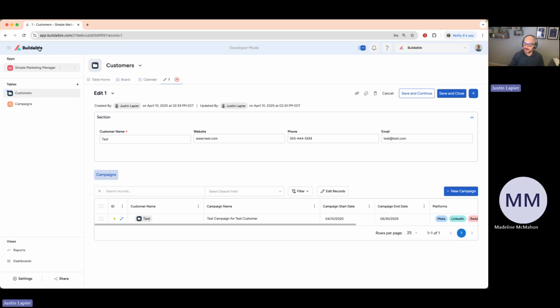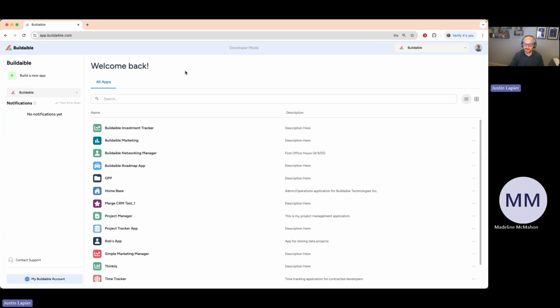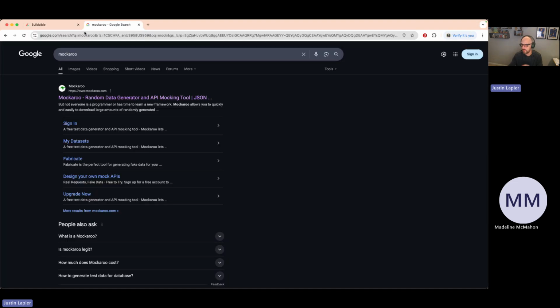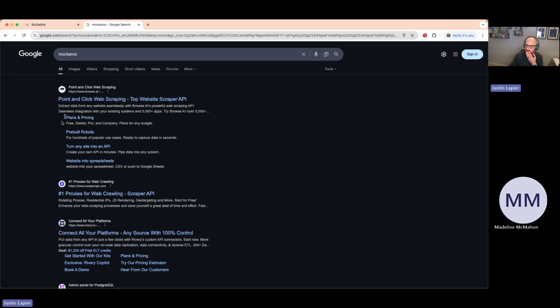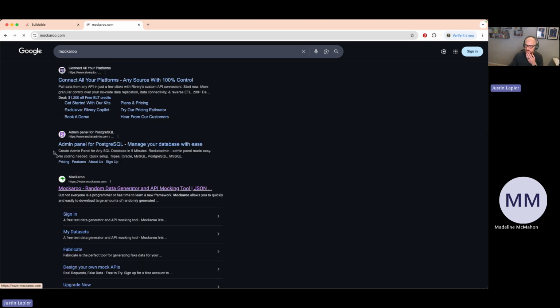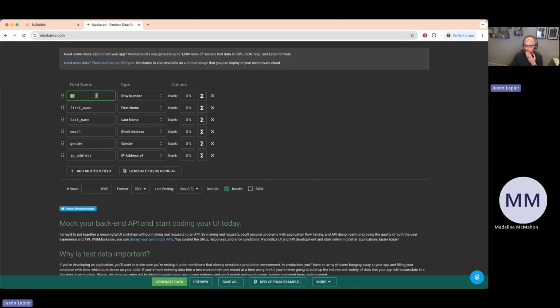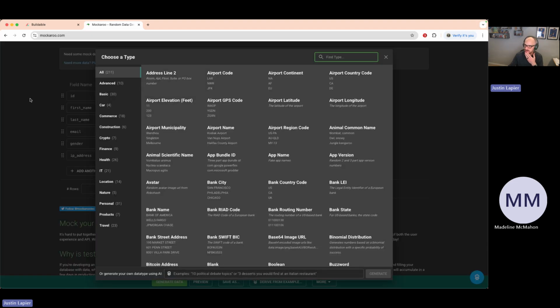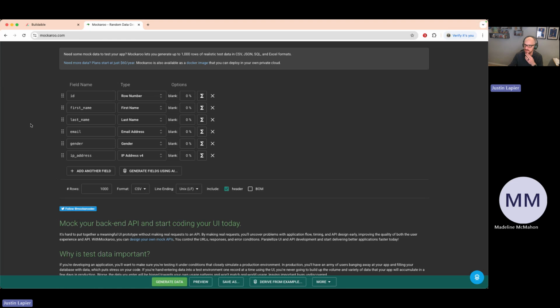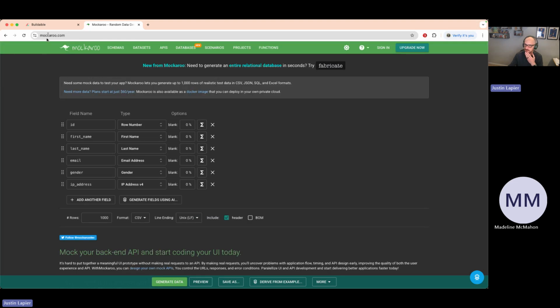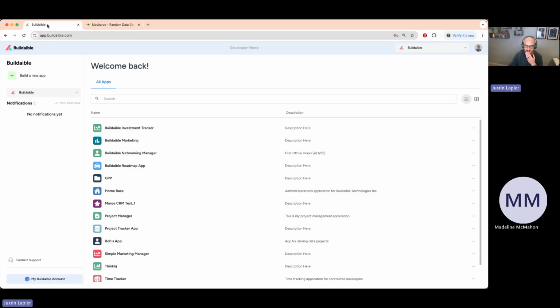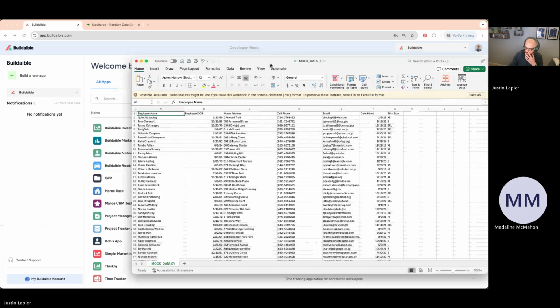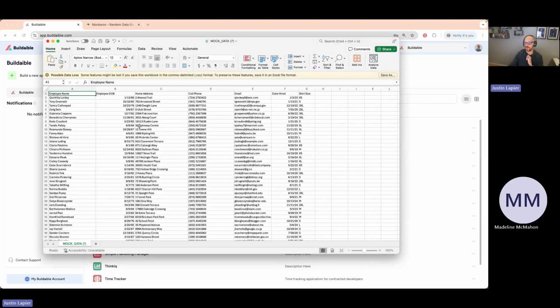So on today's demo, I wanted to talk about importing data into the system. Now, I'll throw this out there to anybody else that doesn't know about this, but I went to this site called Macaru before our call today. And Macaru is a cool little site, very easy. You can actually create spreadsheets of data and choose what type of data you want in that spreadsheet and how many rows of data. So very, very simple. So what I did before the call today was create this spreadsheet right here that has some mock employee data in it.